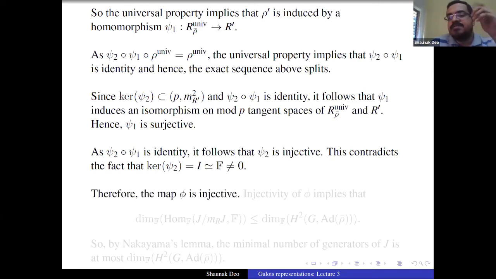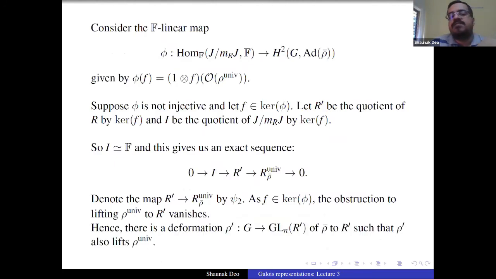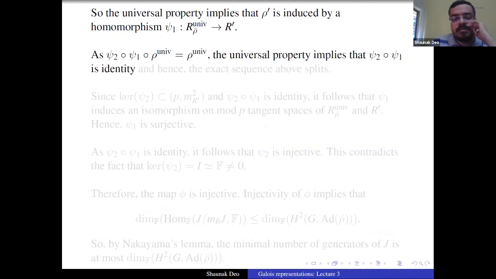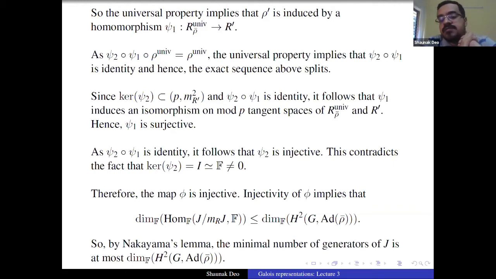So the map phi was from Hom_F(J modulo m_R J, F) to H^2(G, ad rho bar). So we proved that this map is injective, which means that the dimension of Hom_F(J modulo m_R J, F) is less than or equal to the dimension of H^2(G, ad rho bar). So by Nakayama's lemma, we see that the minimal number of generators of J is at most the dimension of H^2(G, ad rho bar).